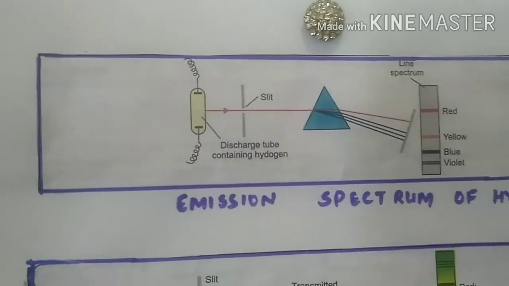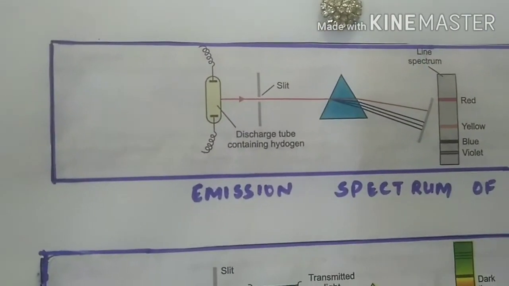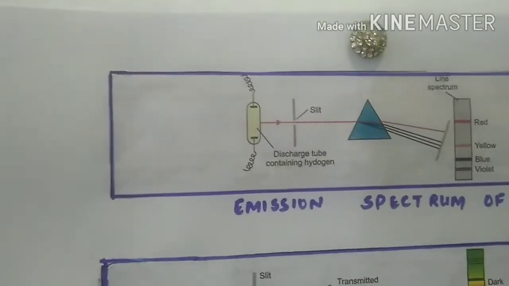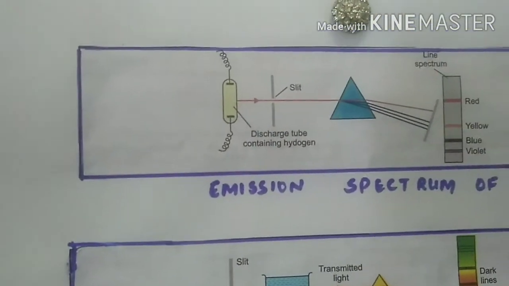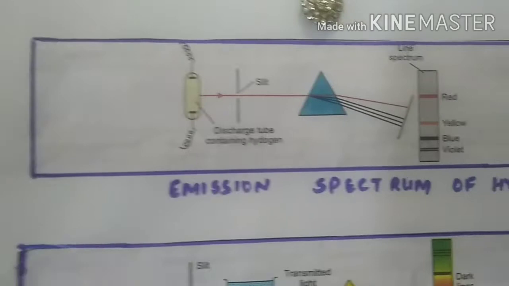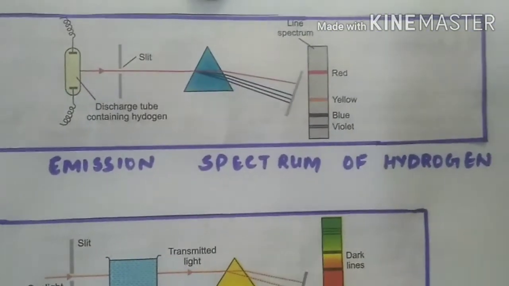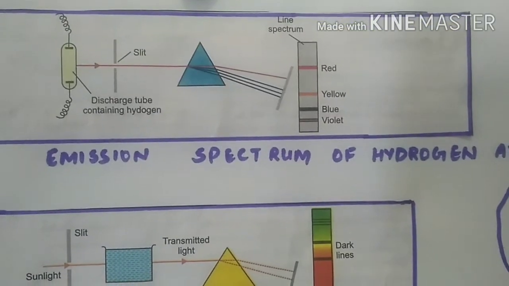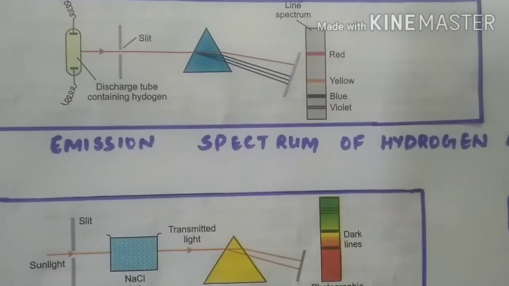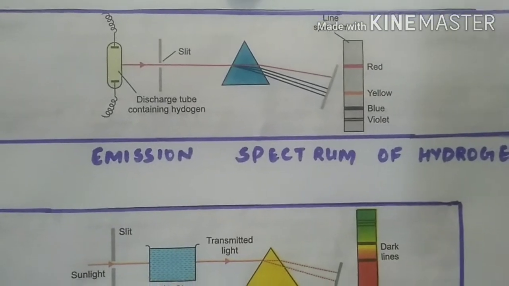When we pass an electric discharge through hydrogen gas at low pressure, the radiations emitted are passed through a prism and they split up into different colors. Different lines are obtained. This kind of spectrum is called a line spectrum.